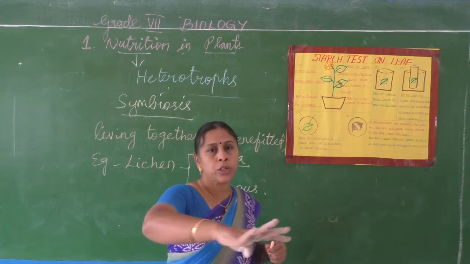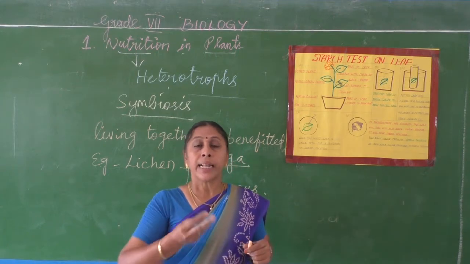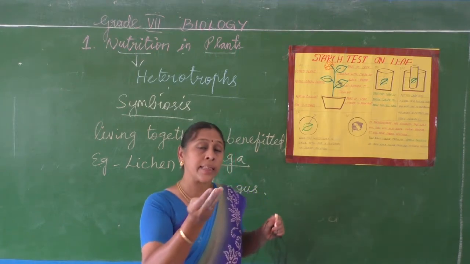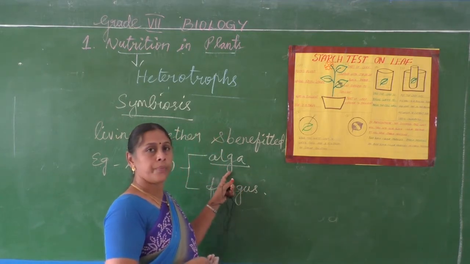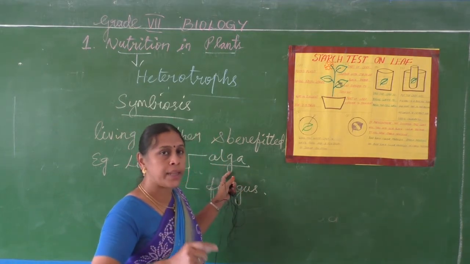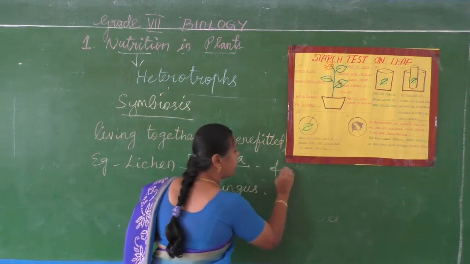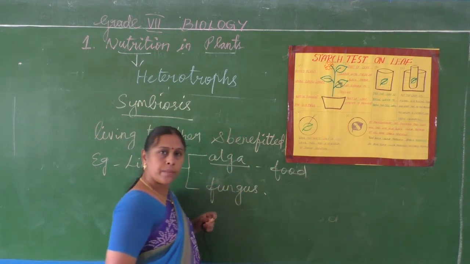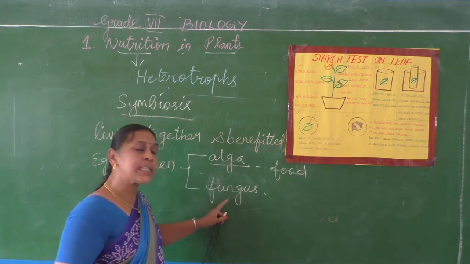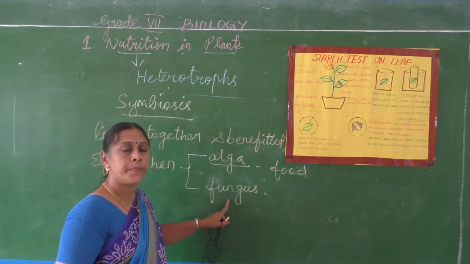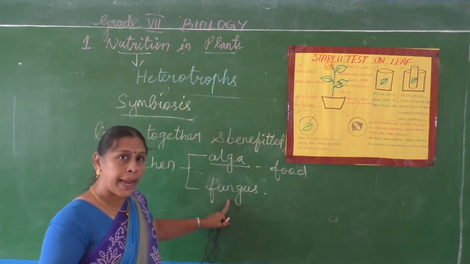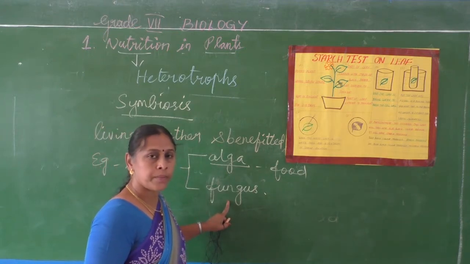When you say moss has covered the water, the green patches are nothing but alga. They have chlorophyll, that is why they are green in color. So these alga can prepare their own food. But fungus, they don't have chlorophyll. So they are not able to prepare their food.